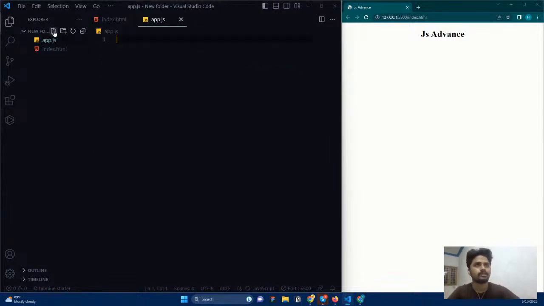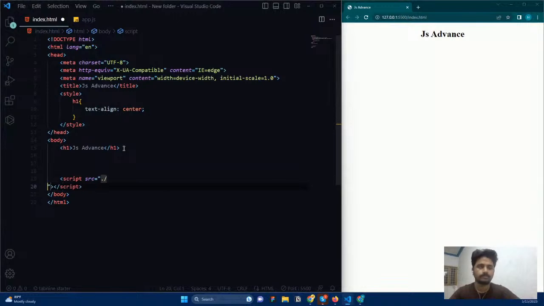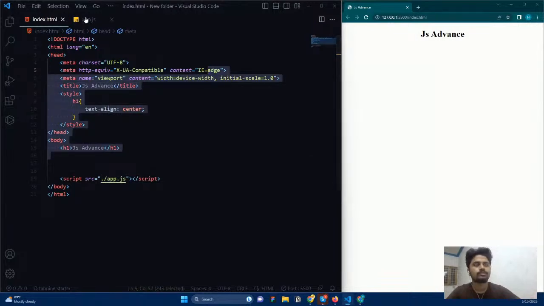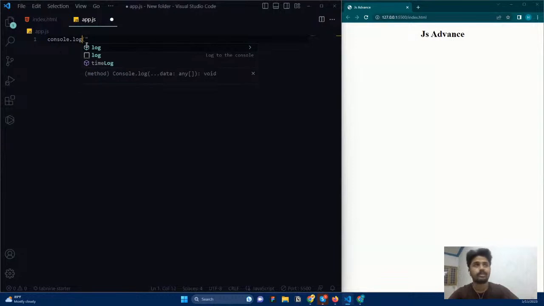So it is going to be app.js. And here in this index.html, at the bottom of the body tag, I'm adding the script. And here I'm just going to mention src dot slash app.js file. Okay, so that's it. We have added it. Let us go here and check whether our file is successfully added or not.